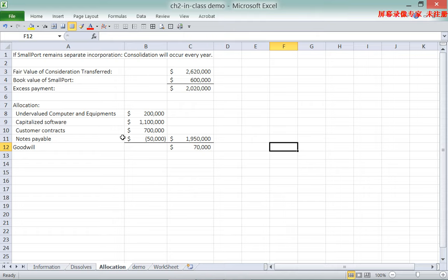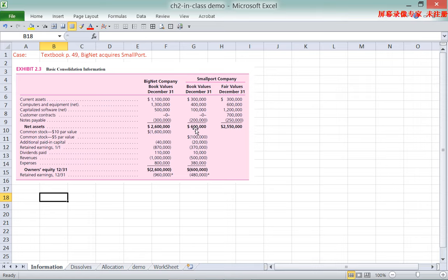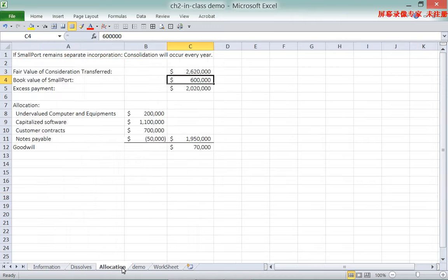at the video. The parent pays $2.62 million to acquire the subsidiary. The book value of the subsidiary is $600,000. It can be seen here. So the net asset, as we discussed in the first chapter, is what the parent bought: it's the book value of the subsidiary's net asset that the parent company is acquiring. So the parent company acquires the subsidiary's net asset at a book value of $600,000.